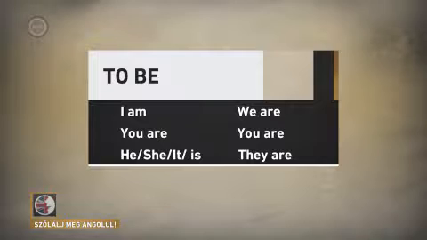We have to be careful with I and he, she, and it. The other personal pronouns are the same. All the other forms are: you are, we are, they are. Simple.